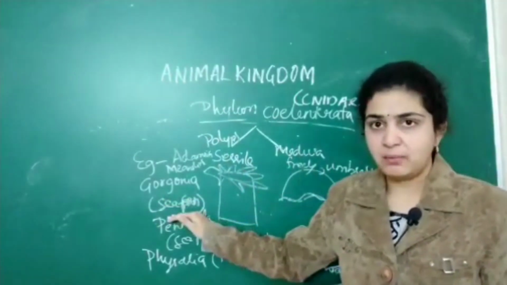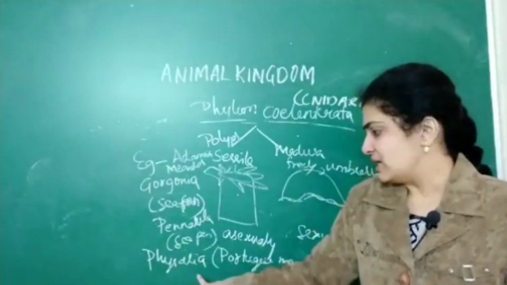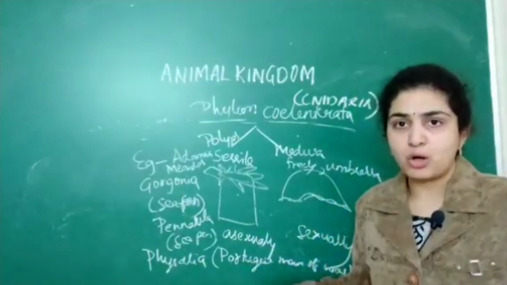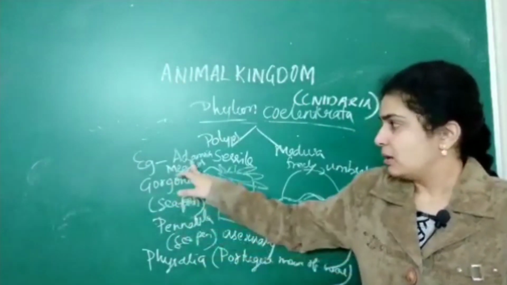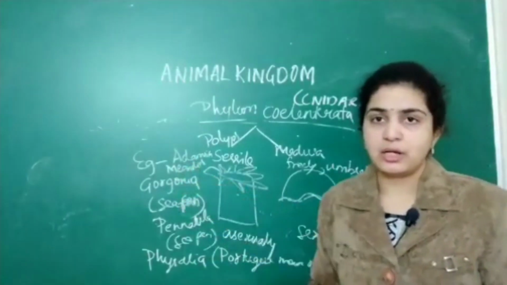Examples: Gorgonia, sea fan; Pennatula, sea pen; Physalia, Portuguese man of war; Adamsia and Meandrina.